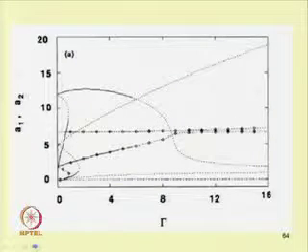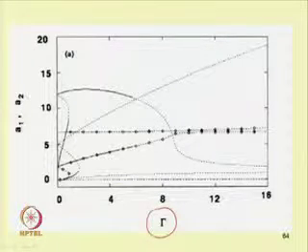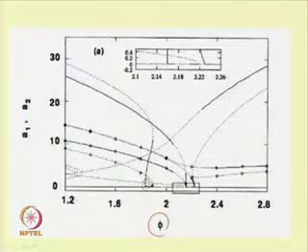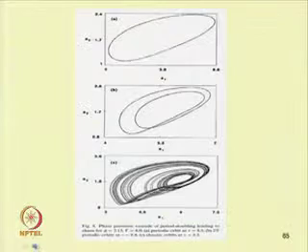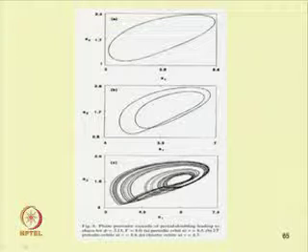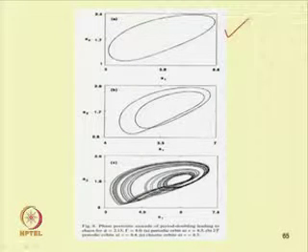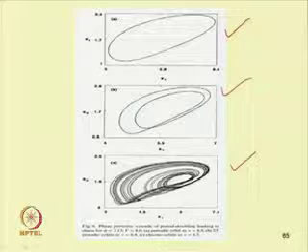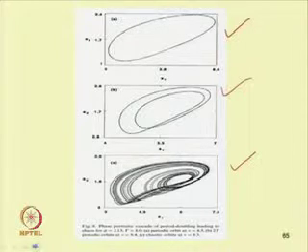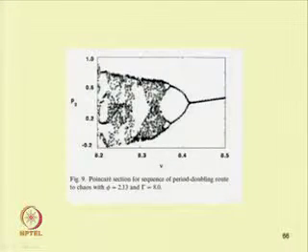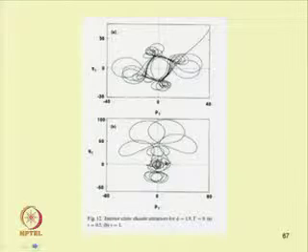So, this is with gamma, the forcing function. With the forcing function, one can obtain this response, and here at this half bifurcation point one can see the period doubling route to chaos. This is single period, this is 2 period, and this is chaotic response. Similarly, this is the Poincare section showing the sequence of period doubling route to chaos, and these responses are clearly chaotic here.